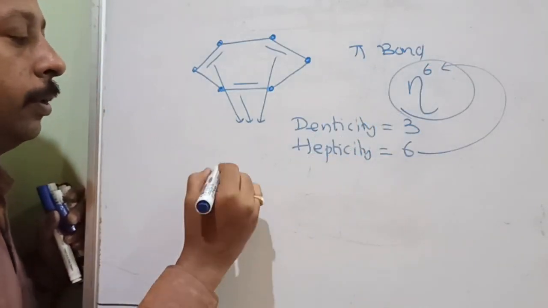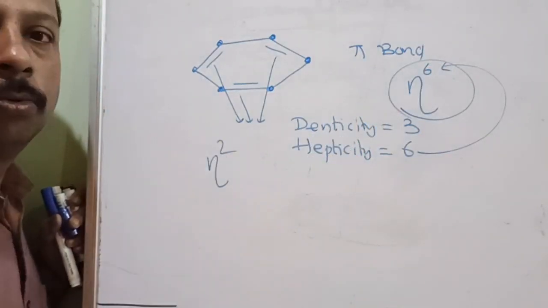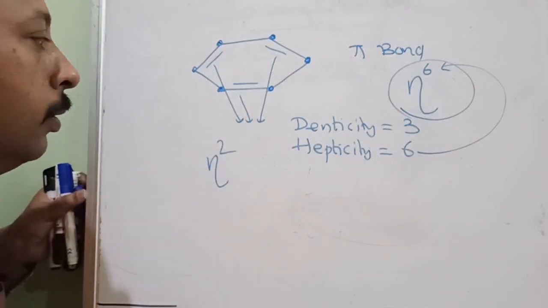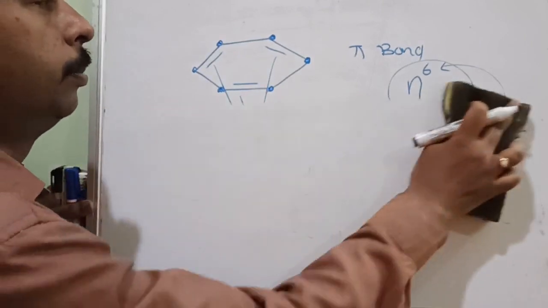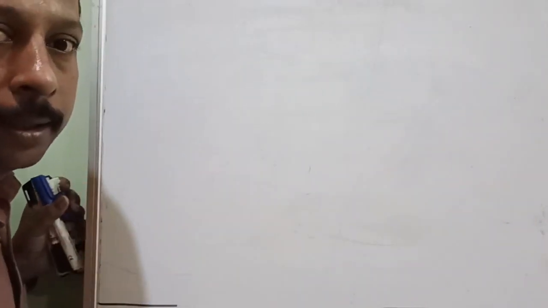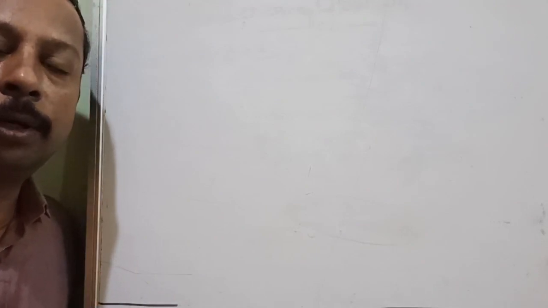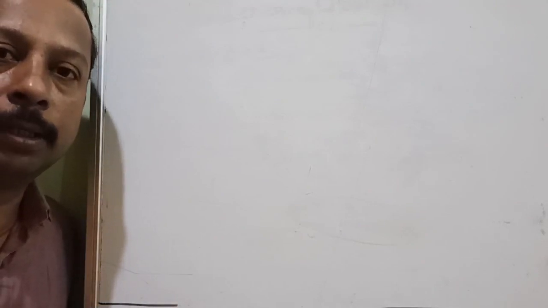Like this is a salt. What will they write? Eta 2. That means how much is the hapticity? 2. Now you have understood? So this is about hapticity. Hapticity is the number of carbon atoms of an organic compound involved in donating the pi electron pair to the central metal ion.